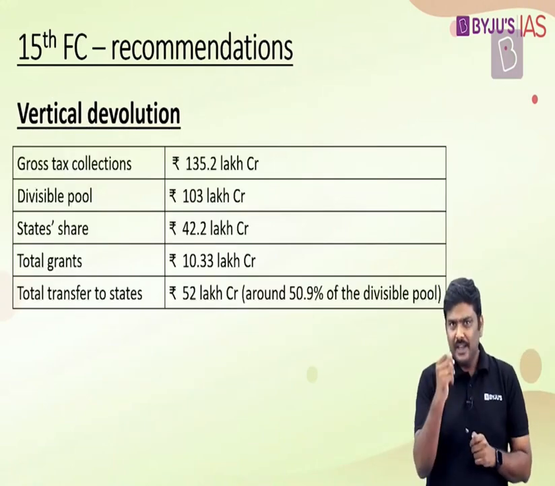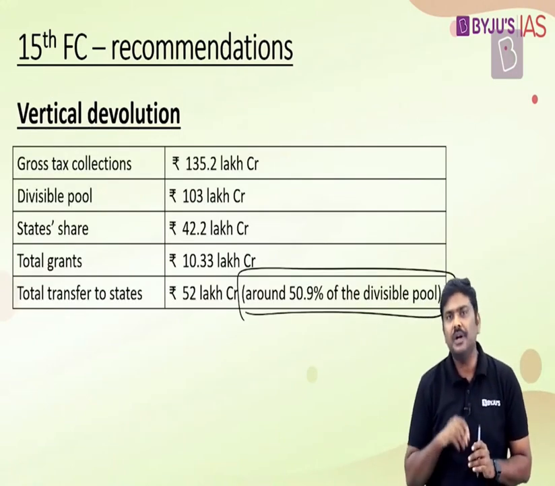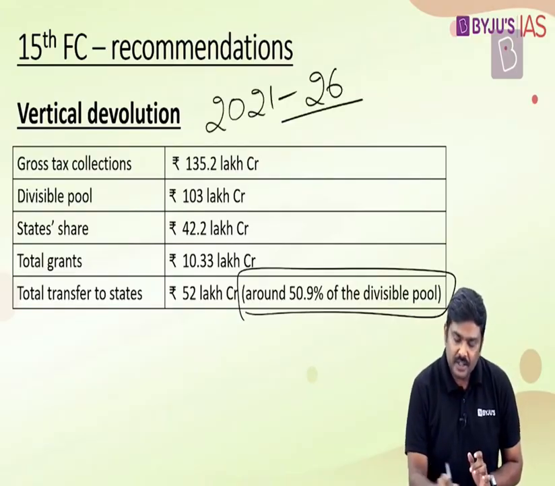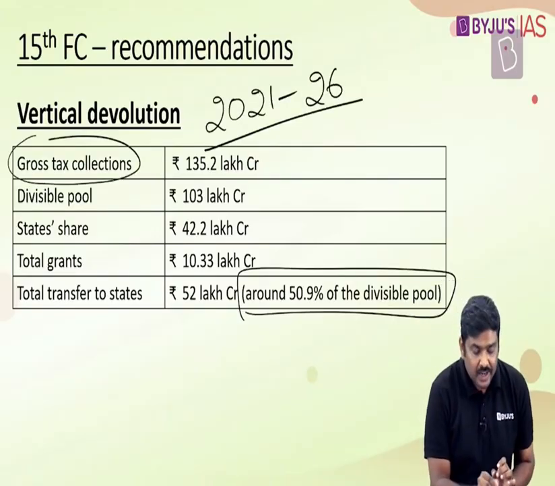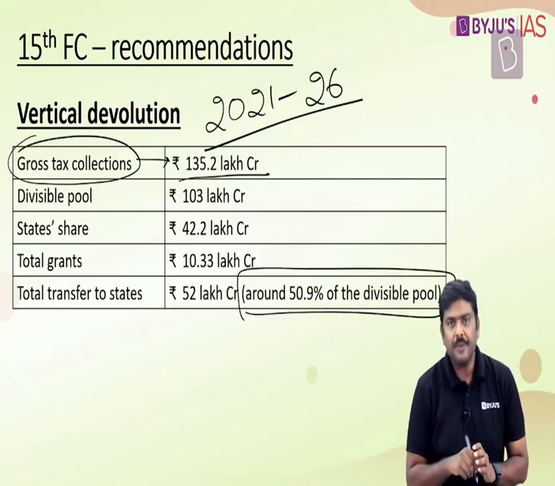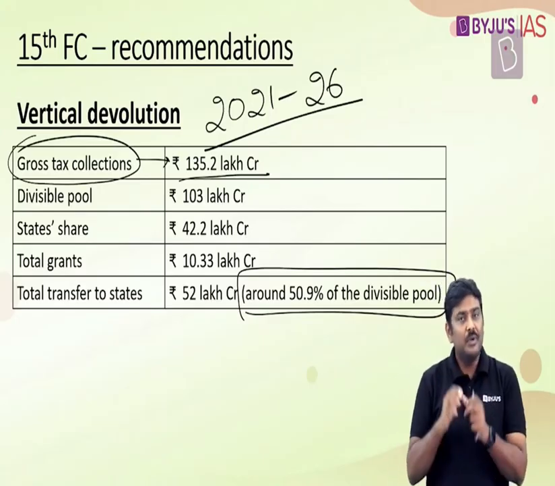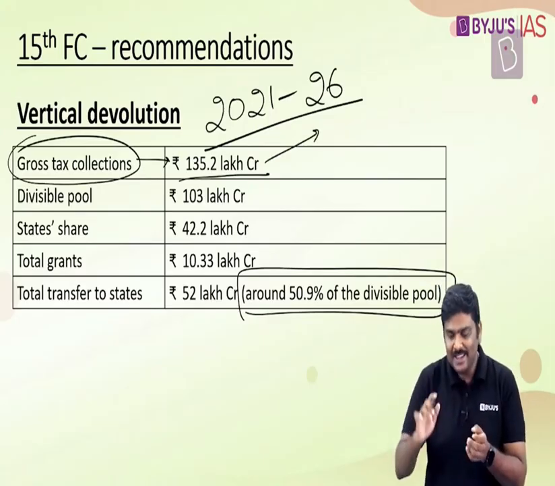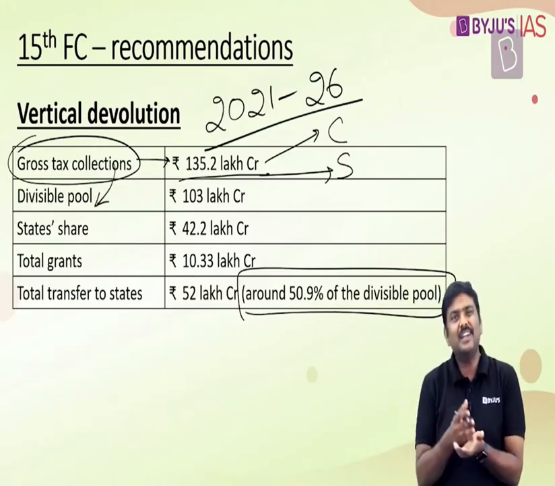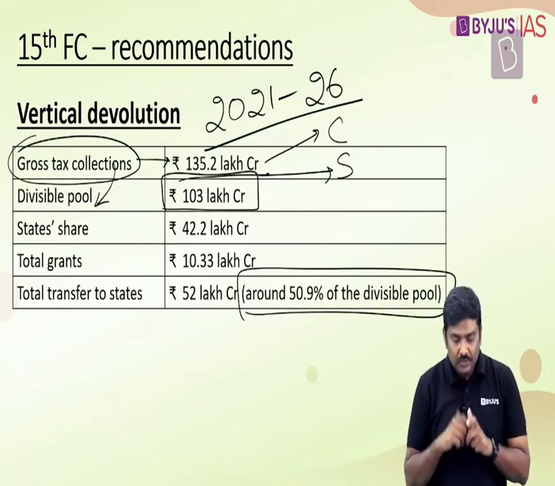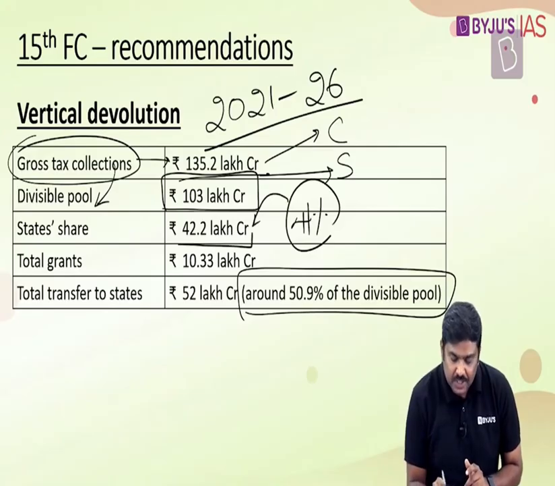Now I'll just give you certain data here. You remember this particular data. Not everything, but especially the last statement is very, very important. Now understand this. For the tenure from 2021 to 2026, the 15th Finance Commission estimates that the total tax collection of the central government will be 135 lakh crore rupees. Out of this, I'll exempt cesses as well as surcharges. I will arrive at the divisible pool or net proceeds of taxes, which comes to around 103 lakh crore rupees. Out of this, if I take 41%, the states' share will come to 42.2 lakh crore rupees.